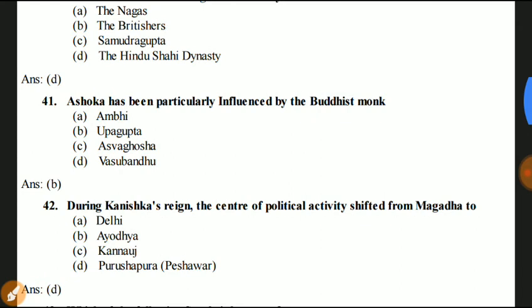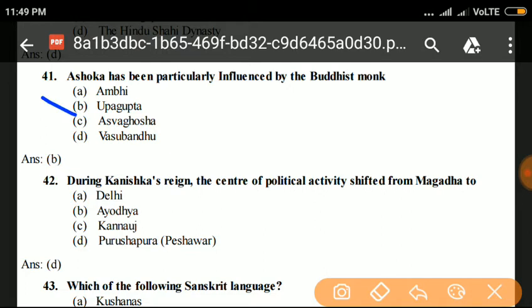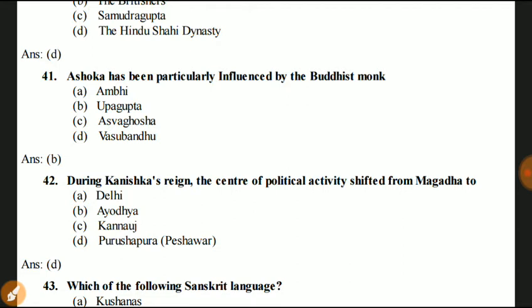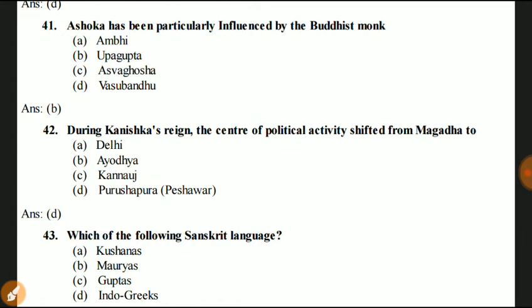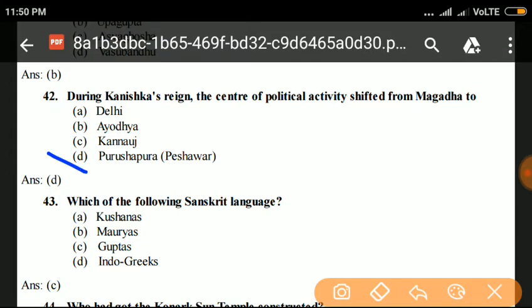Next question, question number 41. Ashoka has been particularly influenced by the Buddhist monk Upagupta. Question number 42. During Kanishka's reign, the center of political activity shifted from Magadha to Delhi, Ayodhya, Kannauj, or Purushapura or Peshawar. Answer is D, Purushapura or Peshawar.